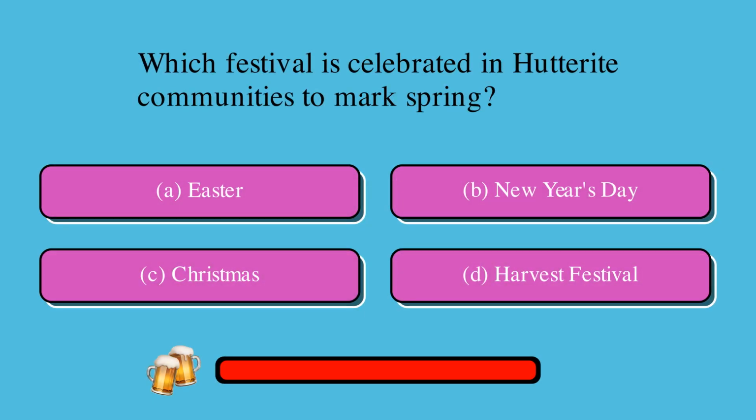Which festival is celebrated in Hutterite communities to mark spring? Is it A, Easter, B, New Year's Day, C, Christmas, or D, Harvest Festival? The correct answer is A, Easter.